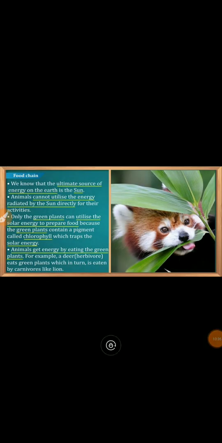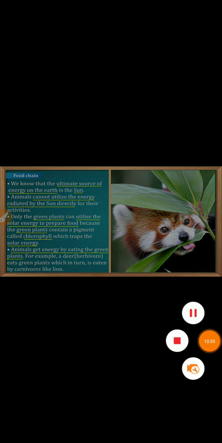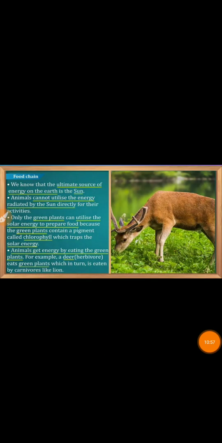So now I would like to explain to you the food chain with the help of a video. Okay, that will make you more clear. See in this picture, the deer is eating the grass.